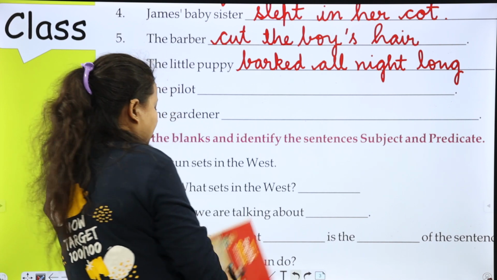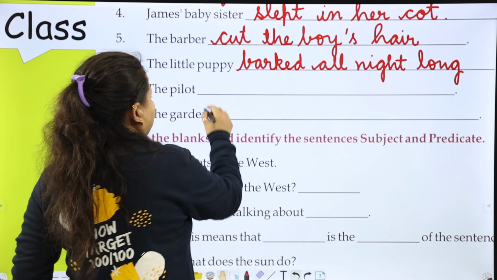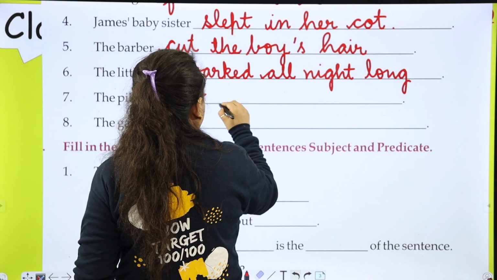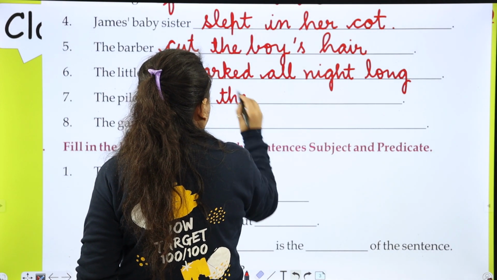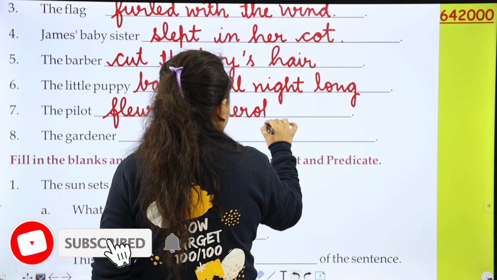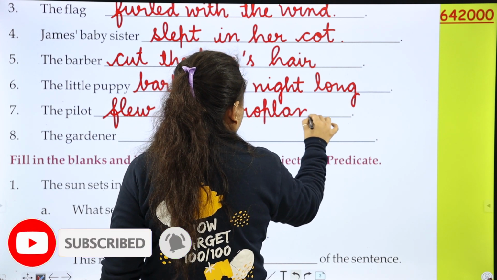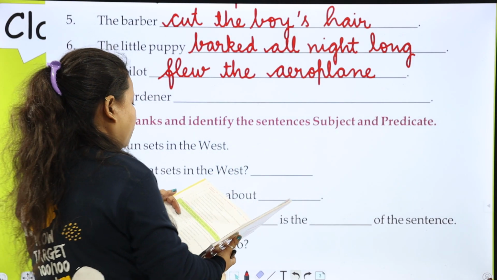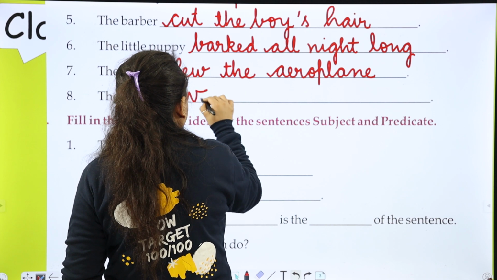The pilot flew the aeroplane. The gardener watered his plants.